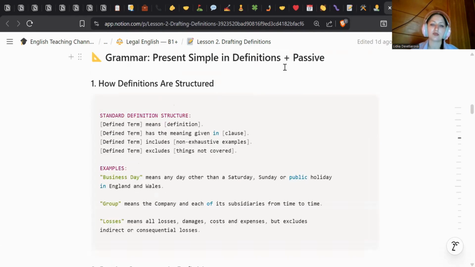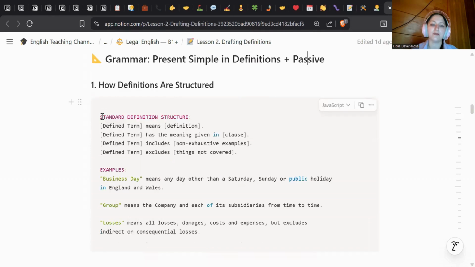And let's go and work on some present simple definitions and passive. So, standard definition structure. Defined term means definition. Defined term has the meaning given in clause. Defined term includes non-exhaustive examples. Defined term excludes things not covered. And examples. Business day means any day other than Saturday, Sunday, or public holiday in England and Wales. Group means the company and each of its subsidiaries from time to time. Losses means all losses, damages, costs, and expenses, but excludes indirect or consequential losses.